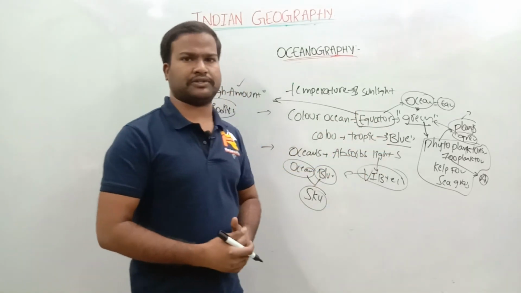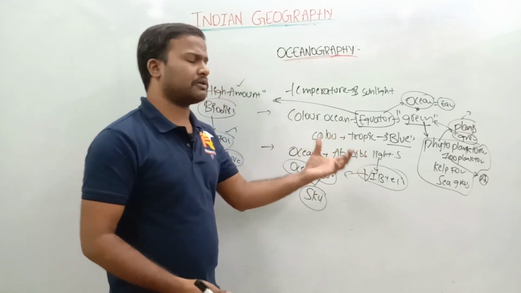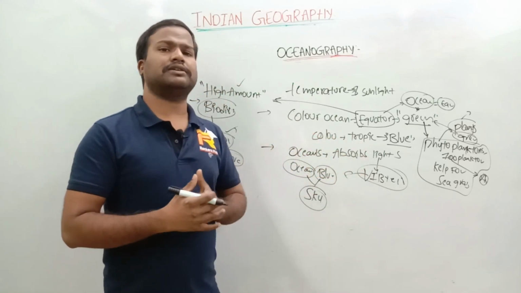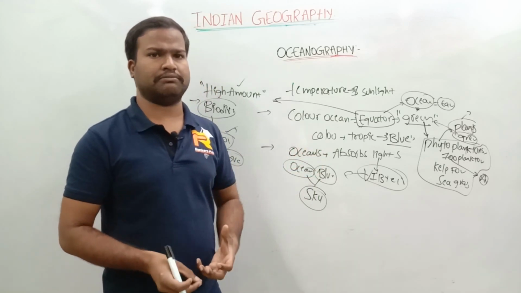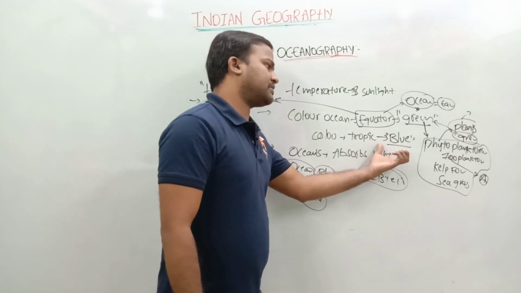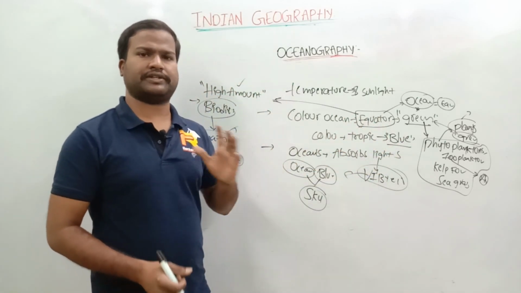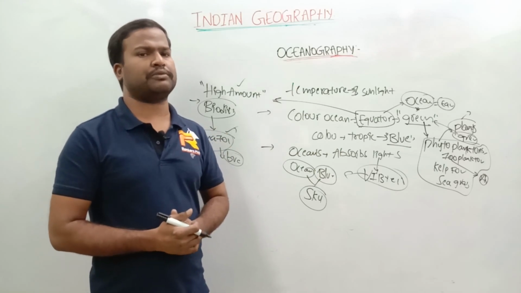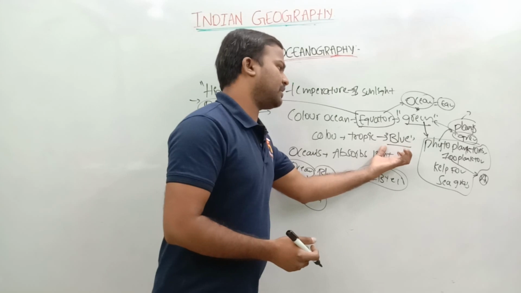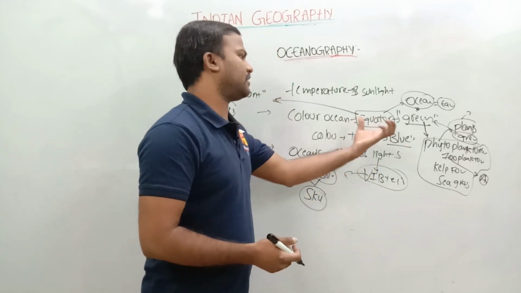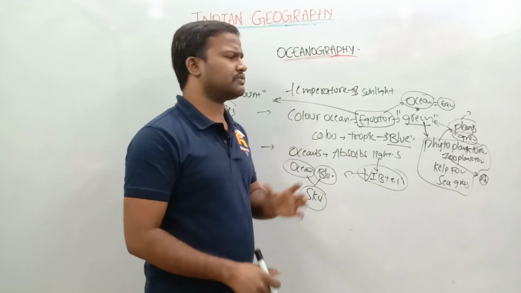Especially phytoplanktons. Whereas if you take the Tropic of Cancer and the Tropic of Capricorn, the phytoplanktons will be fewer in number, so the water will appear blue in color. Here the sky reflection will dominate. This is the reason for blue in color near the Tropic of Cancer and green in color near the equator. Green in color at the equator is very, very important.